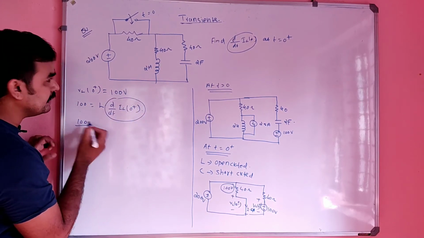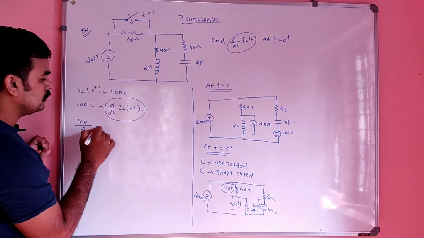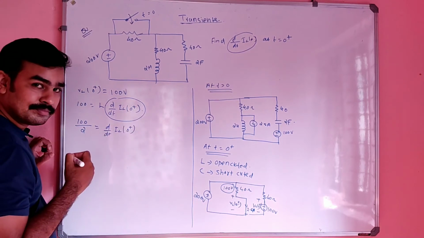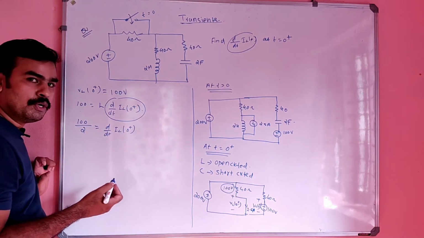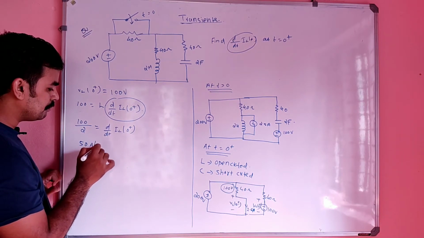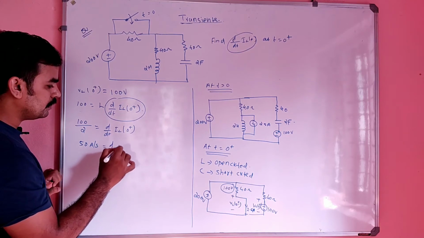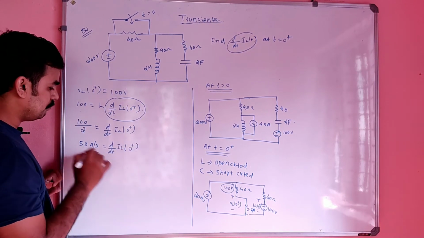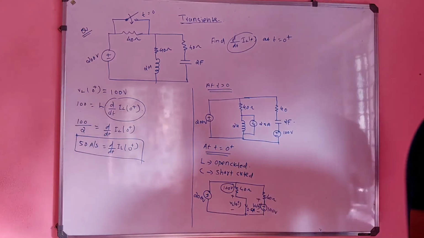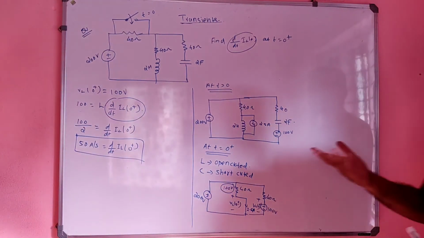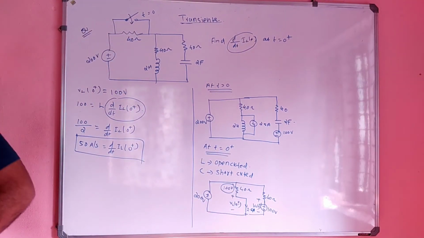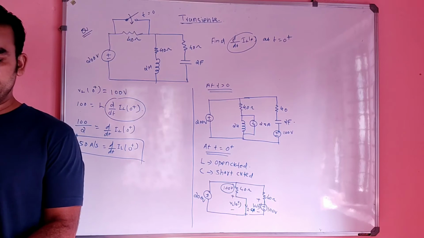That means 100 by, what is the value of L here? 2, is equal to d by dt of IL of 0 plus. The unit will be what? 50 ampere per second is equal to d by dt of IL of 0 plus. So that is the final answer. 50 ampere per second, because di by dt is nothing but ampere per second. Unit is ampere per second, right?